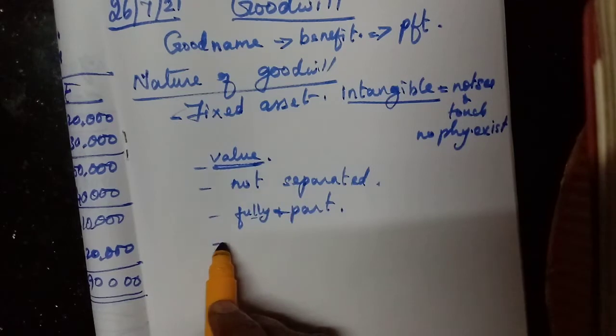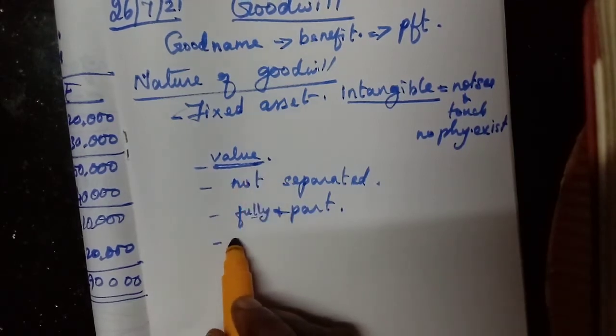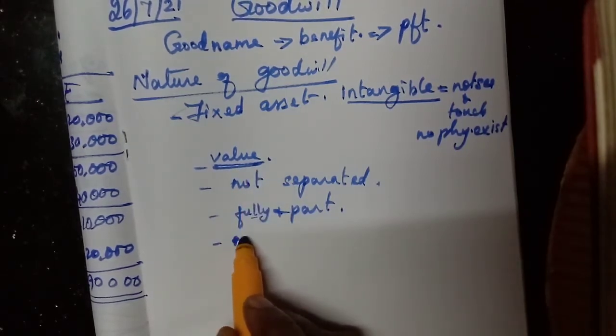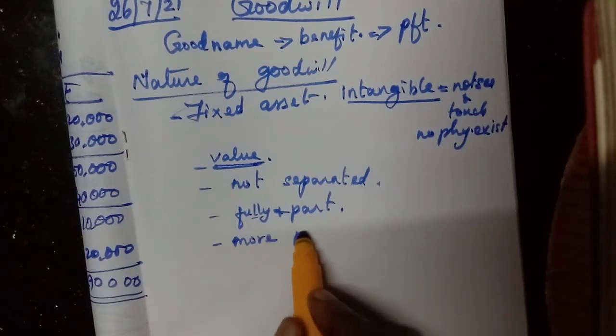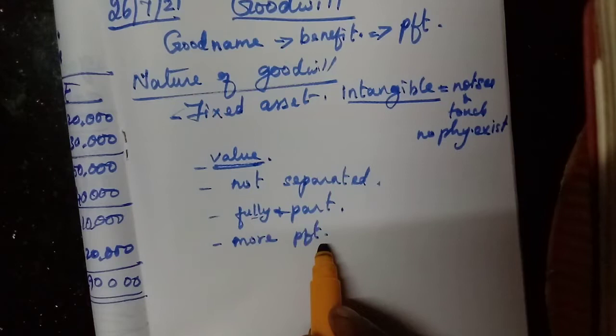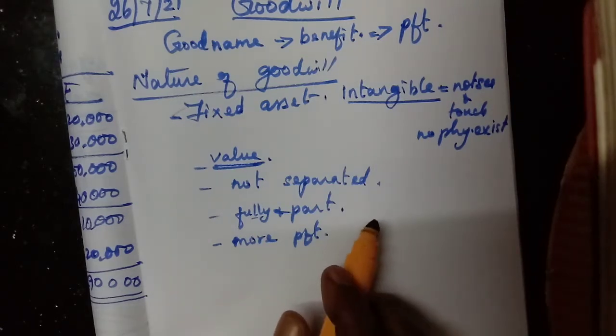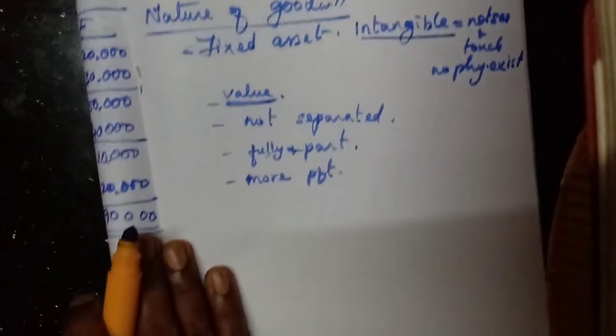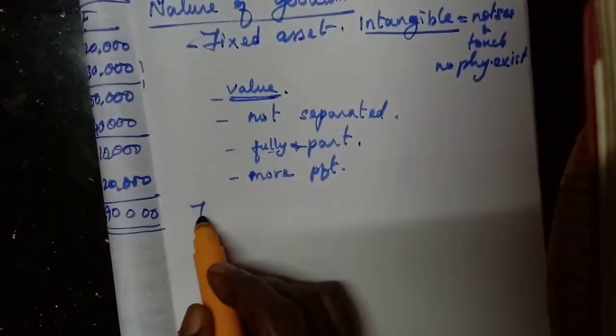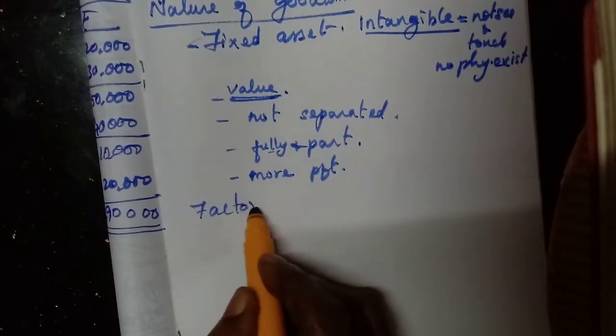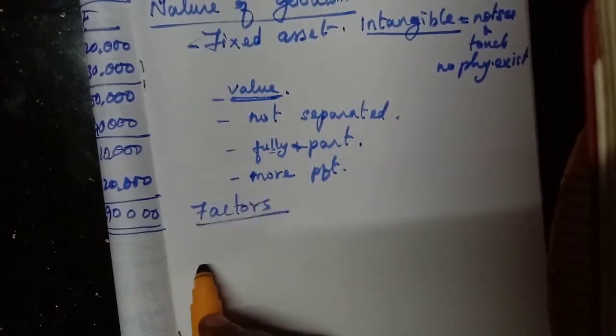And with the help of goodwill they can earn more profit. That means those who have a good name can sell their goods in large numbers and gain profit. Now we will learn about the factors that determine the value of goodwill.